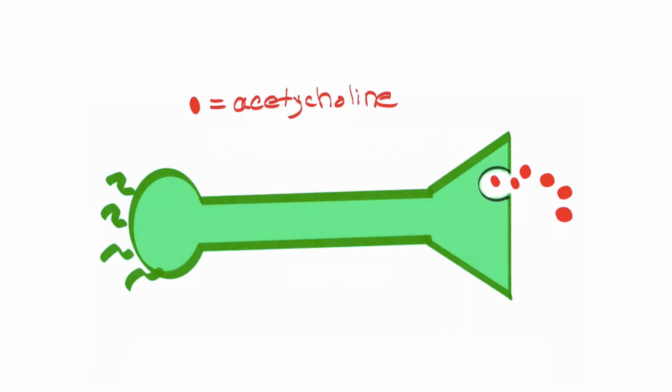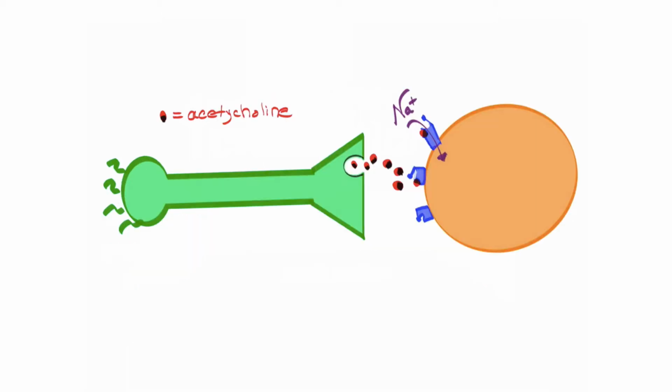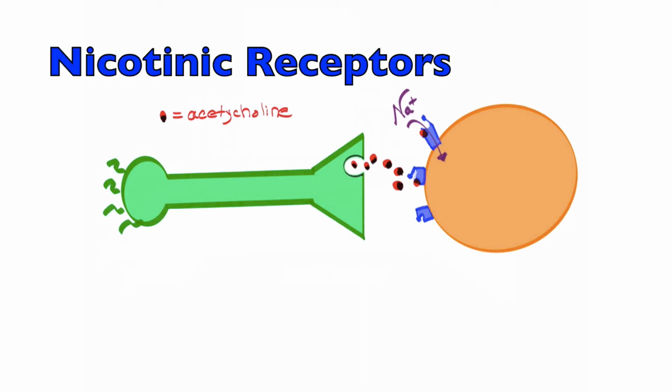Acetylcholine is the example we're going to use for this. Here's a neuron releasing its signaling molecule or neurotransmitter known as acetylcholine via calcium-induced exocytosis. The acetylcholine is going to bind to receptors on the downstream cell. So once again, this is whatever cell you want it to be. Acetylcholine binds to nicotinic receptors in this example, which is a ligand-gated channel.